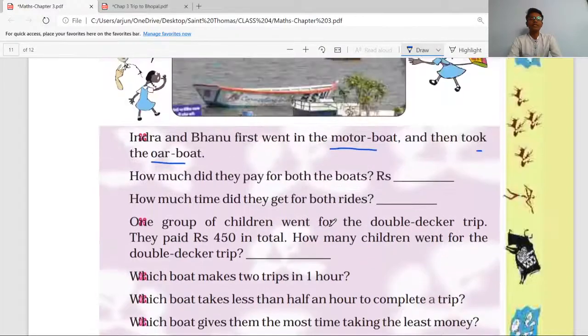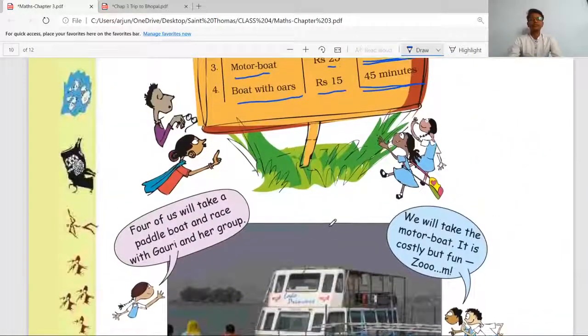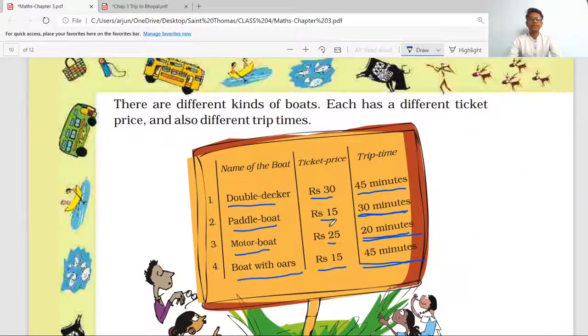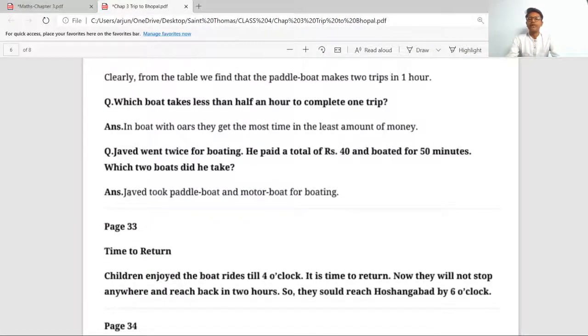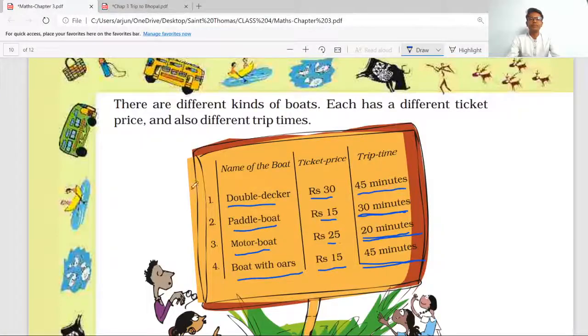Okay, now let's see what the answer will be from the table. See here, Javed took paddle boats and motor boats for boating. Let's find the reason. Paddle boat and the motor boat. See, he rode for 50 minutes, yes. Then 30 plus 20, which equals 50 minutes, and he paid 40 rupees.